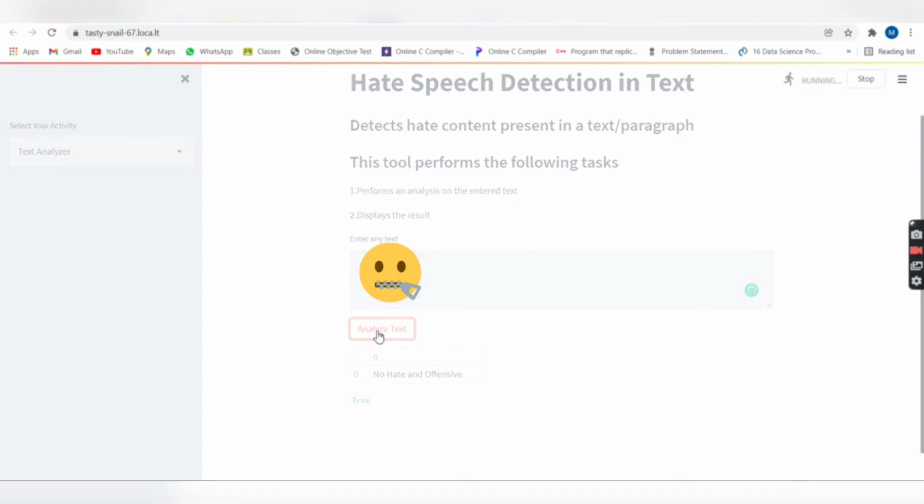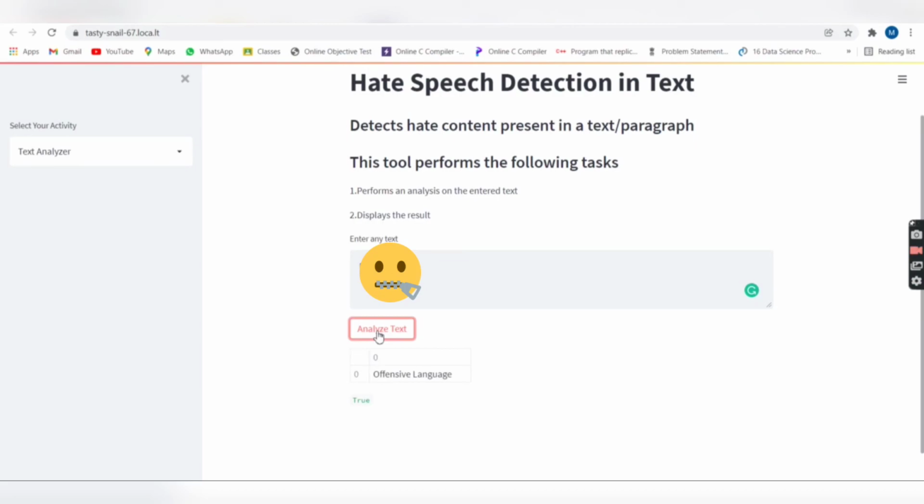and analyze it, the result is shown as offensive language. Since my data has offensive language, it is shown as offensive language. So in this way, you can run analysis on your own data.